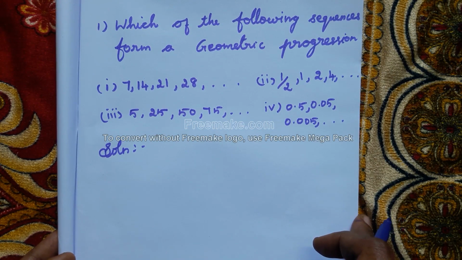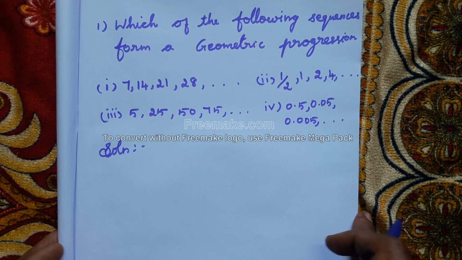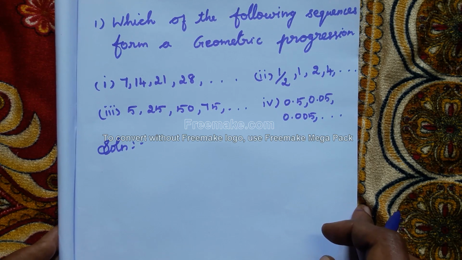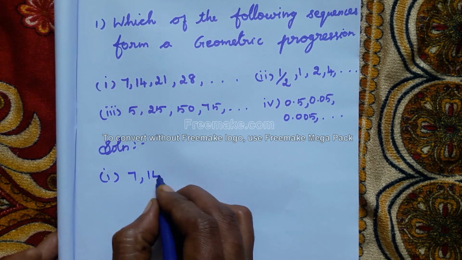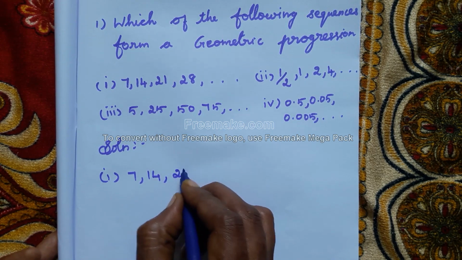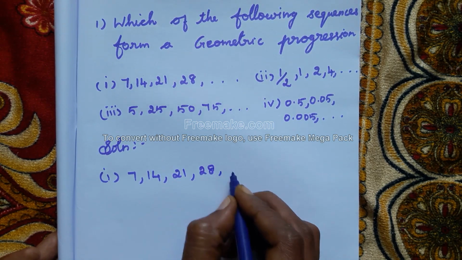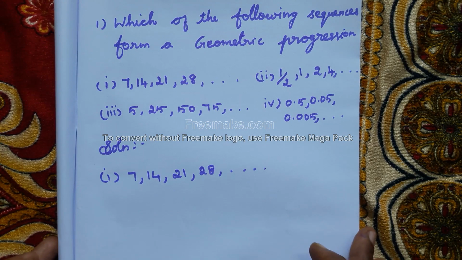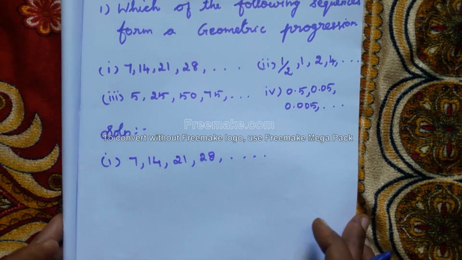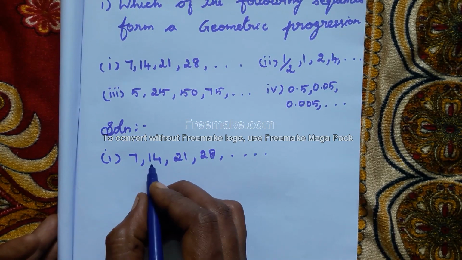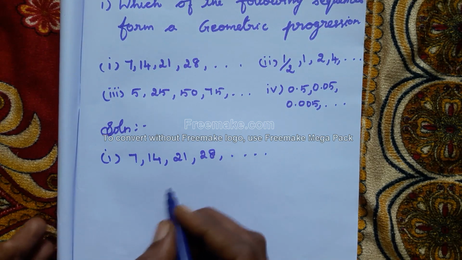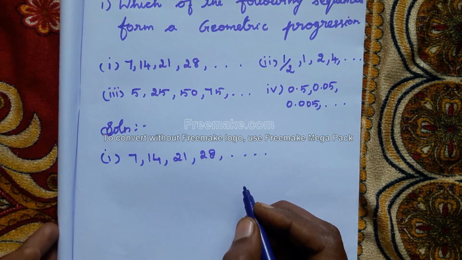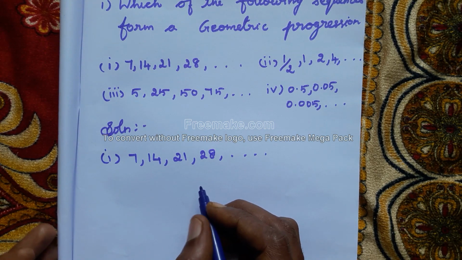First question: 7, 14, 21, 28, etc. First we can see T2 by T1. If the common ratio is equal, we can say that it is a geometric progression.